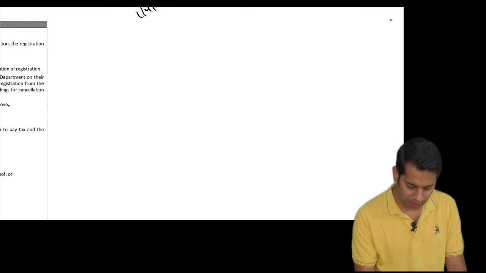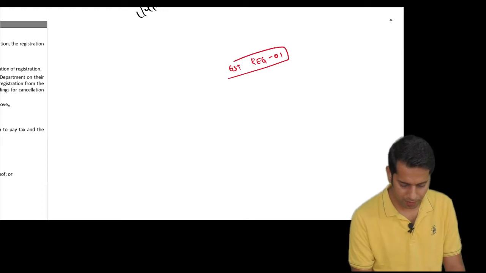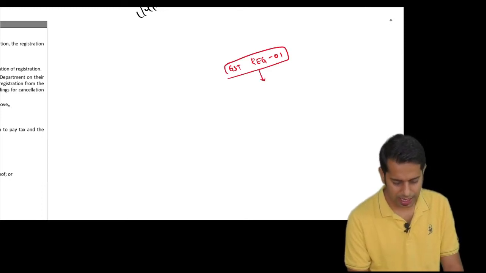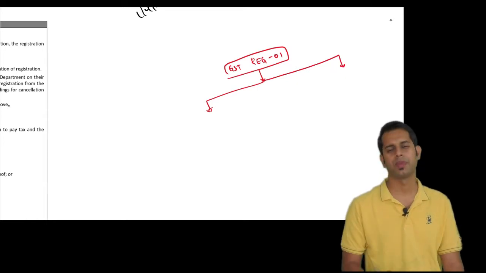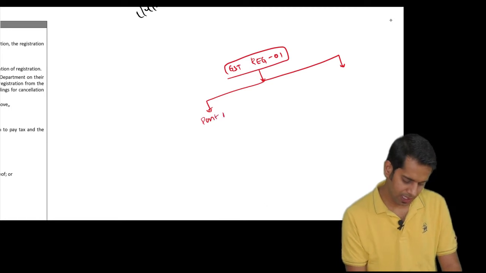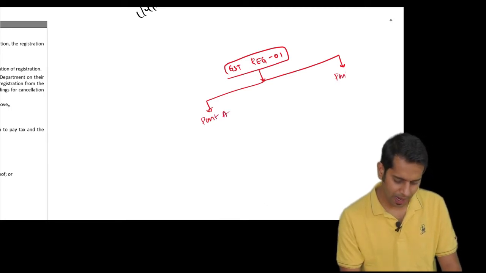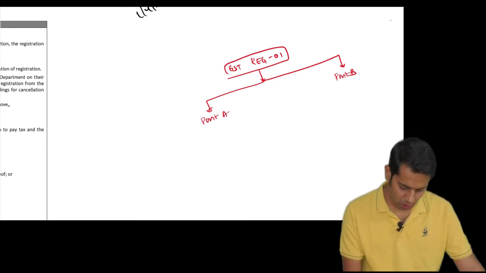The form for applying for registration is called GST REG01. This application form has two parts, part A and part B.